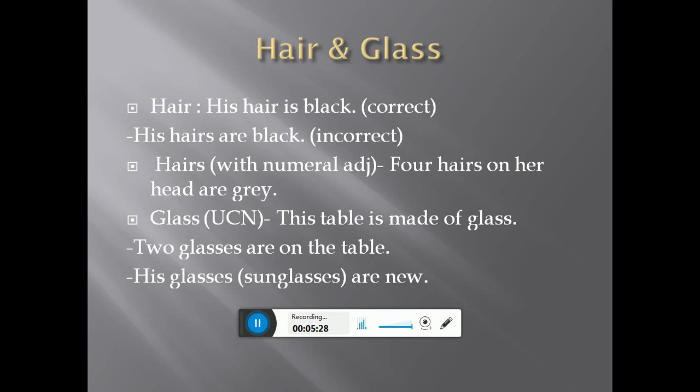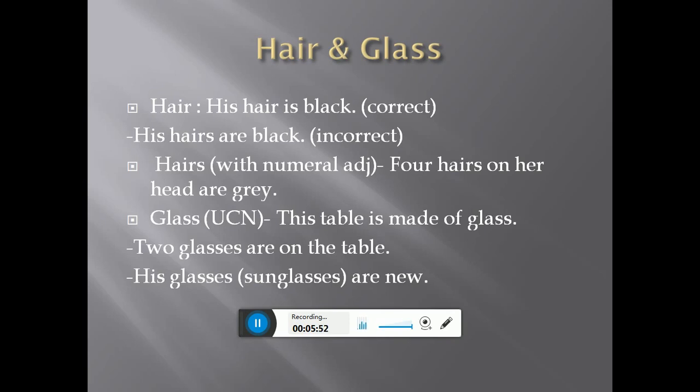So the first example is that his hair is black. His hair means we cannot count it, so it is uncountable and it is taking a singular verb with it. Next one is his hairs are black. So it is incorrect to say his hairs are black because hair is uncountable.